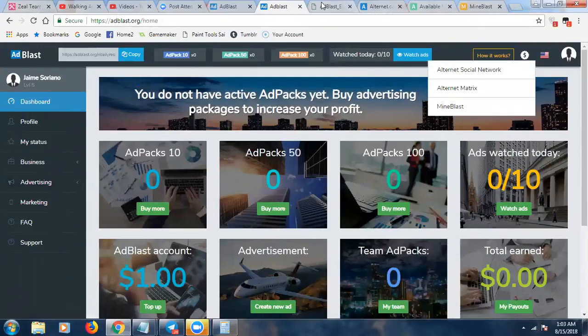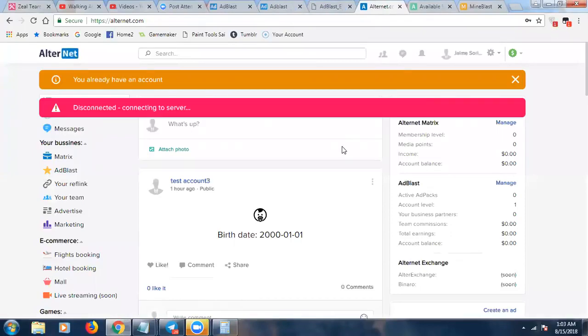One is the social network. So this is actually like the quote unquote Facebook, right? Where you can create an account. As you can see here, I don't have anything on my account, very bare. You can create a profile, add friends, upload pics, comment on people's stuff, et cetera, and you can get paid for all those different activities. Very much like FutureNet, right?